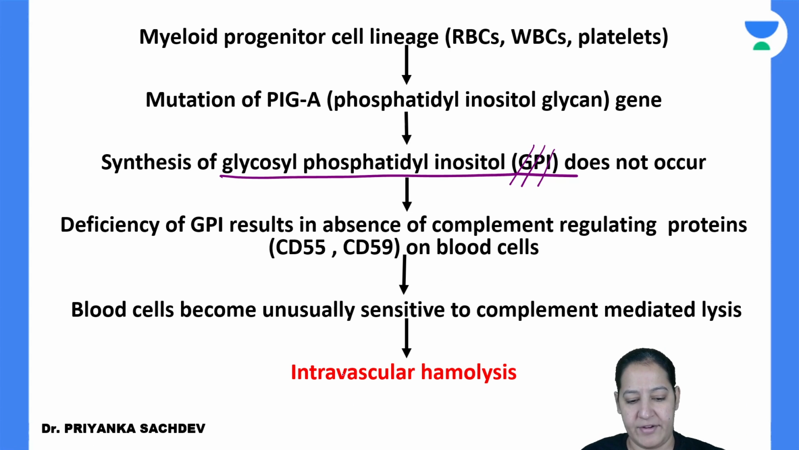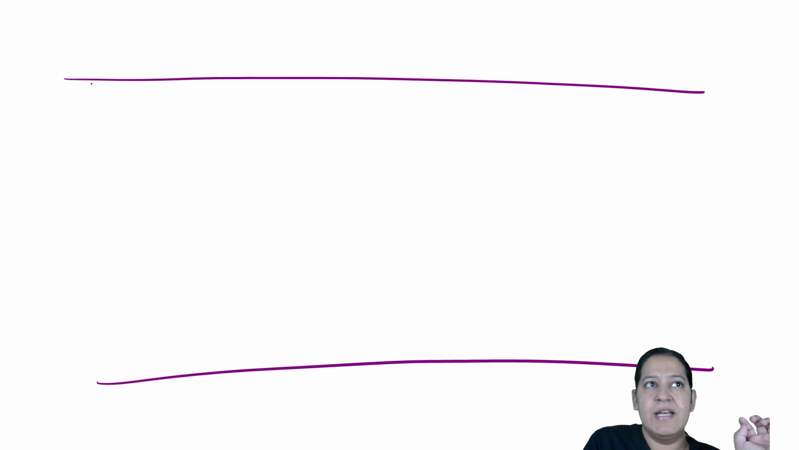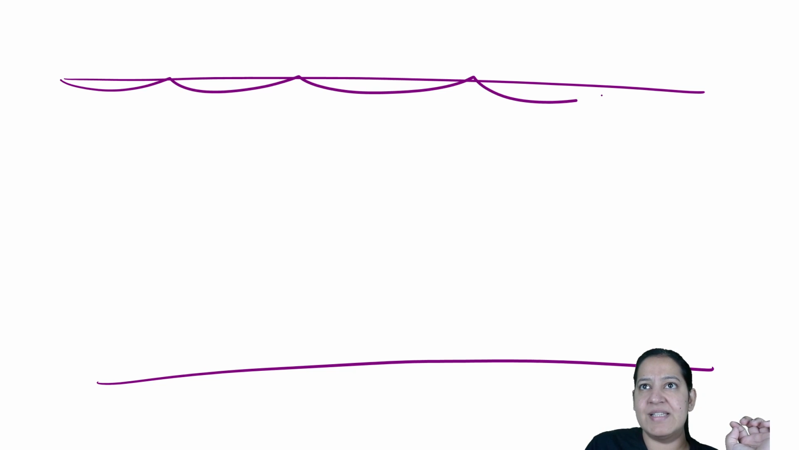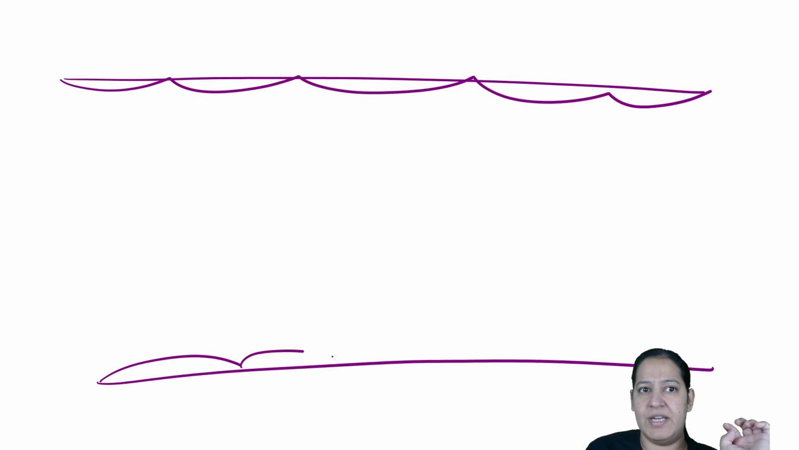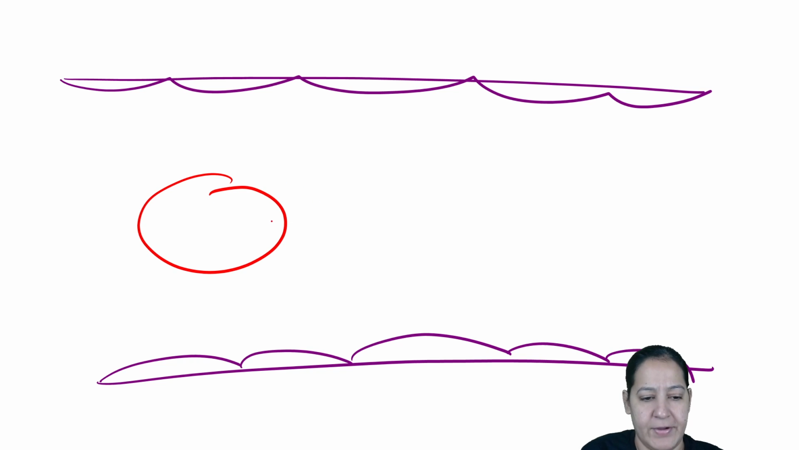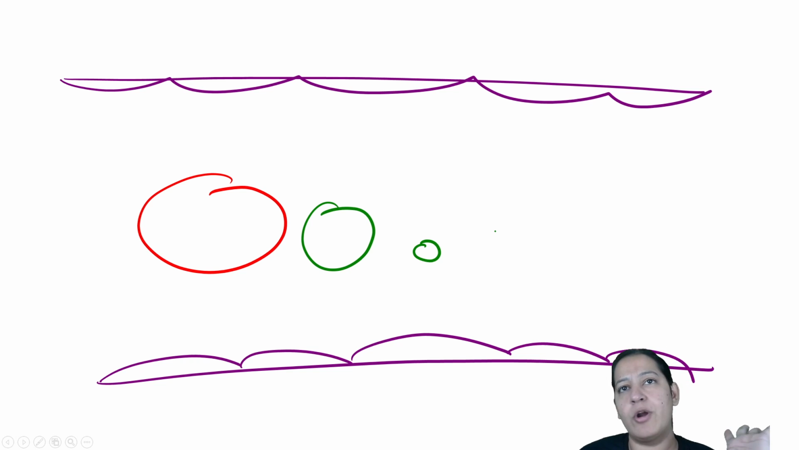Okay, let me draw a diagram for you. Let me take a white sheet. Again I will draw a blood vessel. This is the blood vessel, you can see, and this is the endothelial lining of the blood vessel. Very good. So you can see an RBC here. Let me draw a WBC also, and a platelet also. So RBC, WBC, platelet, all types of cells are present in the lumen of the blood vessel.